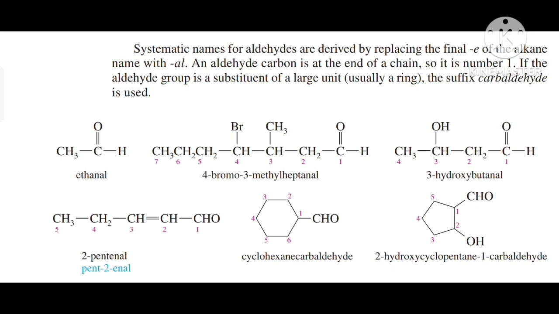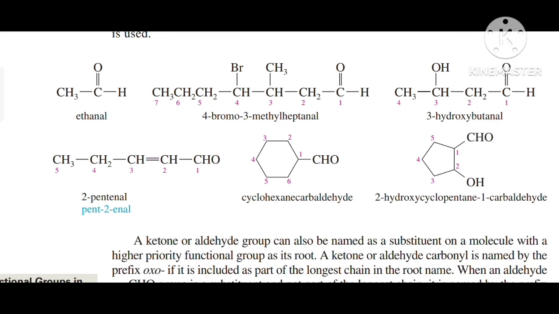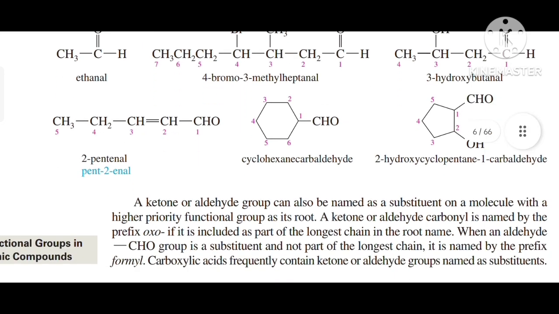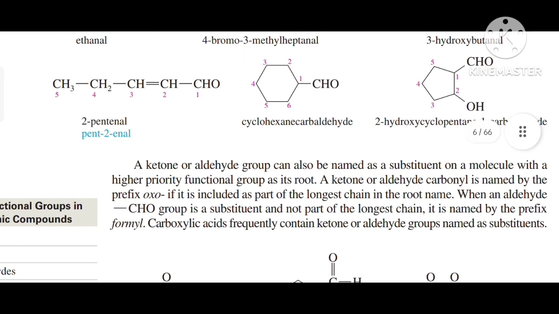The first example is ethanal, another example is 4-bromo-3-methylheptanal, the third example is 3-hydroxybutanal, and the fourth example is pent-2-enal, or we can say 2-pentenal. The fifth example is cyclohexanecarbaldehyde, and our sixth and last example is 2-hydroxycyclopentane-1-carbaldehyde.